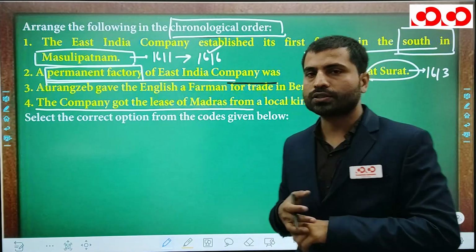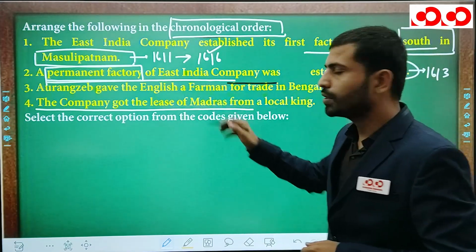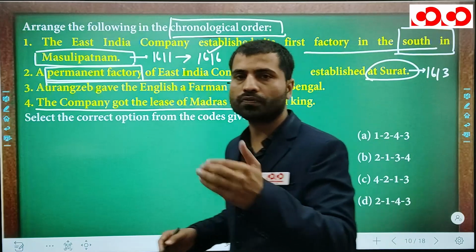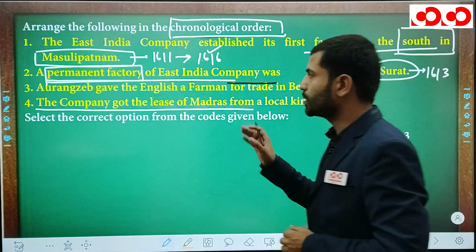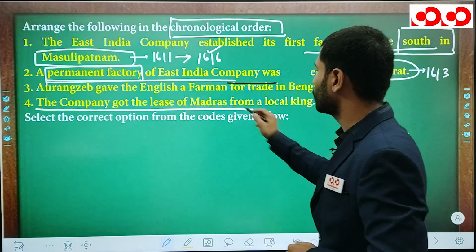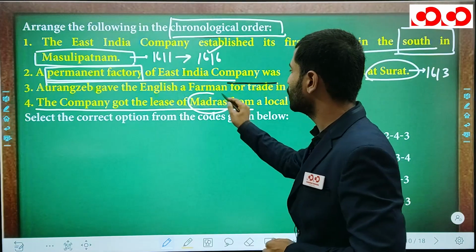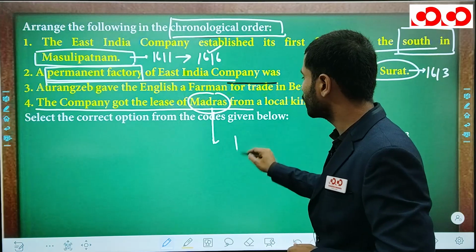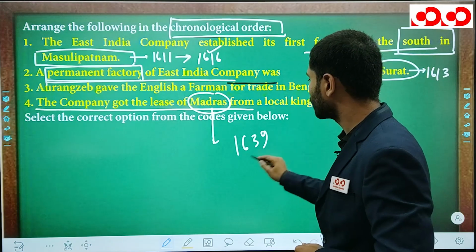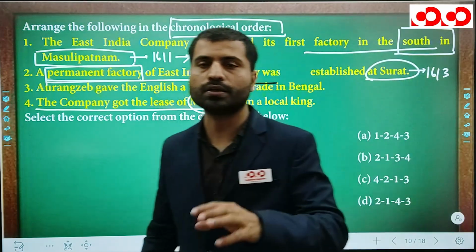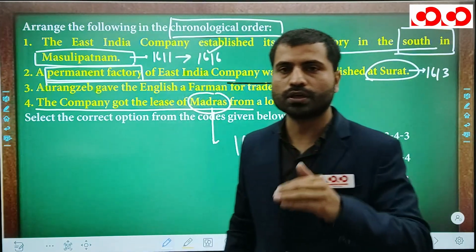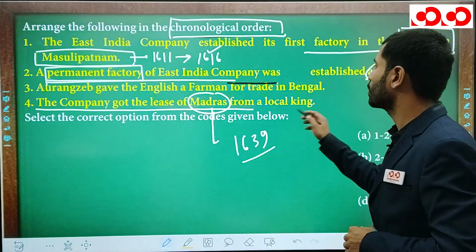That's why the English started from Masulipatam, and then they shifted their factory from Masulipatam to Madras, and soon shifted their center of activity to Madras. Remember, Madras was taken on lease from the local king in 1639. Madras was a small area at that time, and the lease was given by the local king.